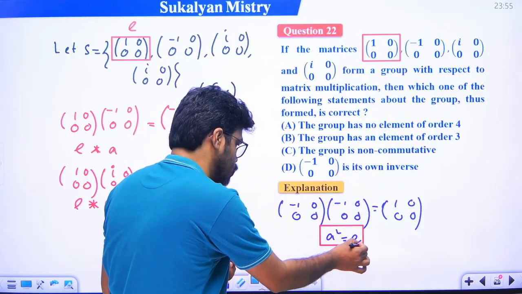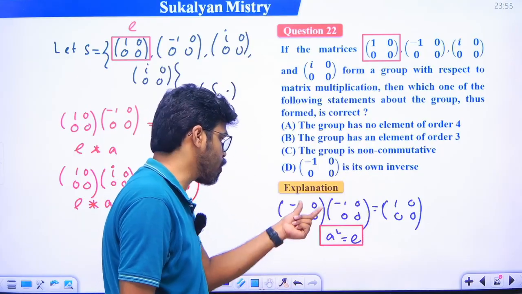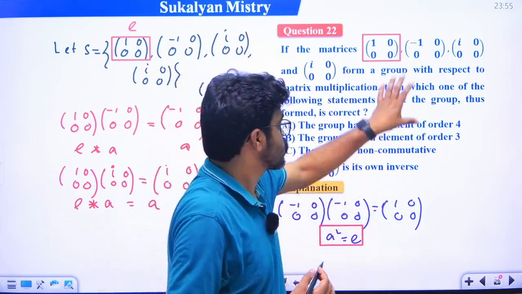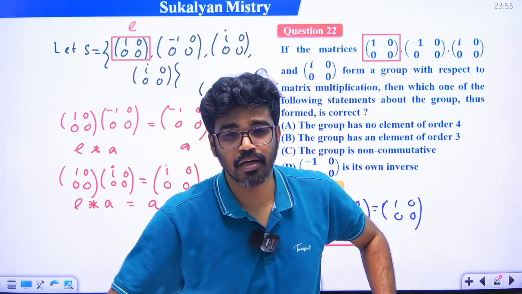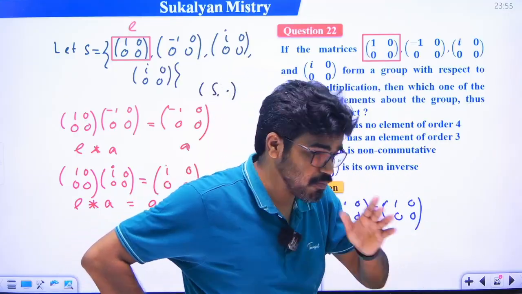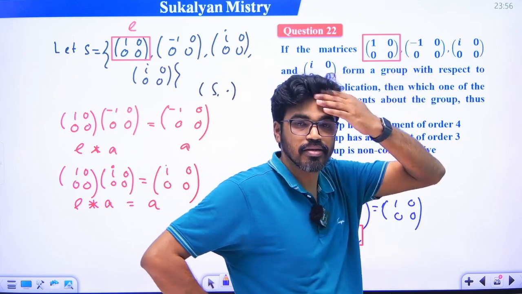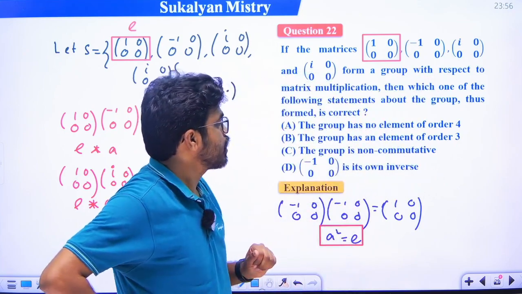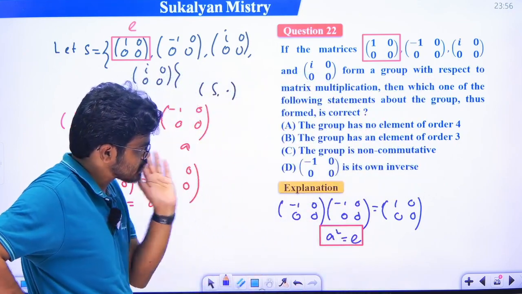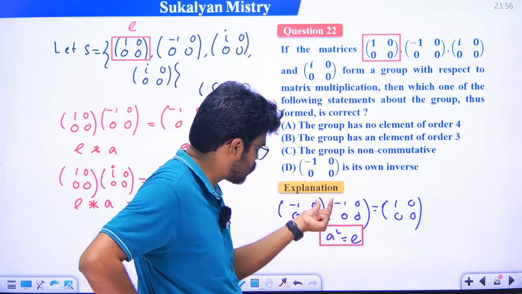A square is equal to E. So the order of this element will be 2. So this group contains an element of order 2. Which is that element? This is the element. Okay? ঠিক আছে, তাহলে একটা জিনিস ক্লিয়ার, দেখো ম্যাট্রিক্সটা তুমি ভালো করে ফলো আপ করো, মাল্টিপ্লিকেশন কি হয়ে যাচ্ছে বলো।